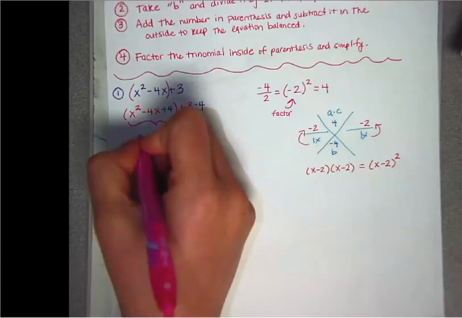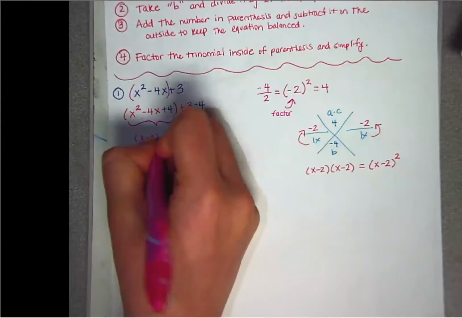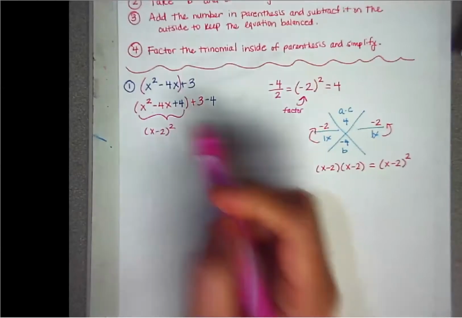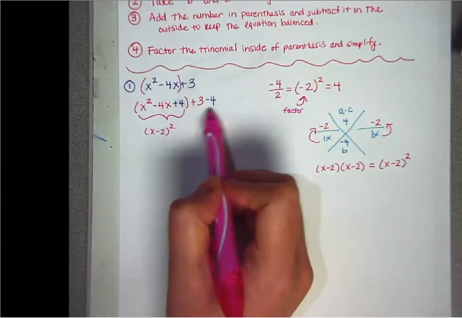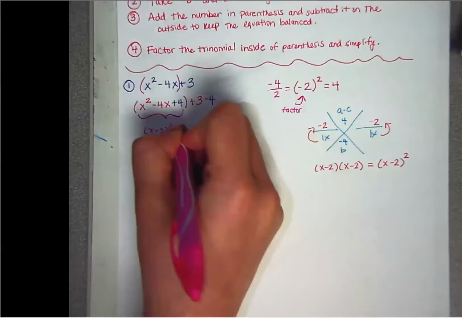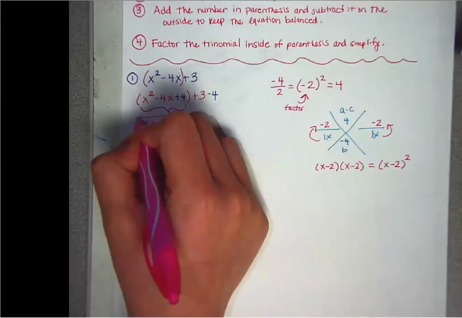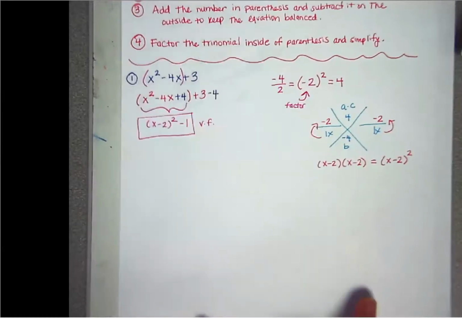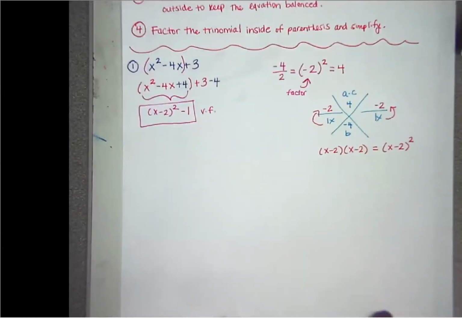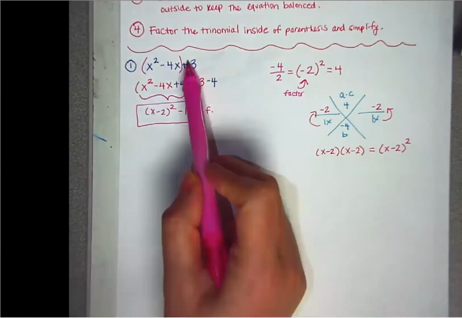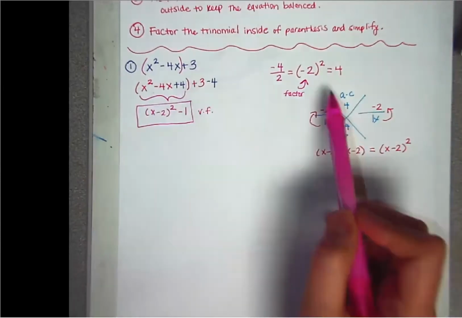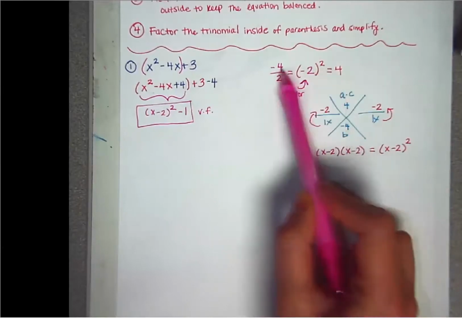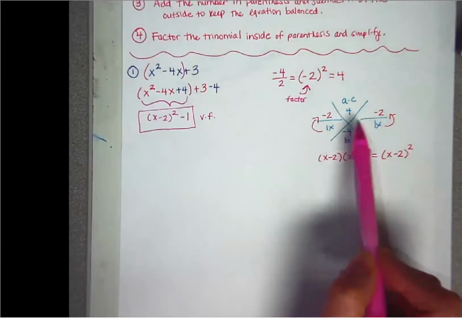So this is going to be x minus 2 squared. And then we factor that, and then the simplifying comes from 3 minus 4. So that's going to be minus 1. And that is your vertex form. So whenever you do your assignment, I do need to see this right here. And even though it's really simple division, squaring, I need to see this on the side because I need to see where you're getting your numbers from. This I don't need to see because I've shown you the shortcut.